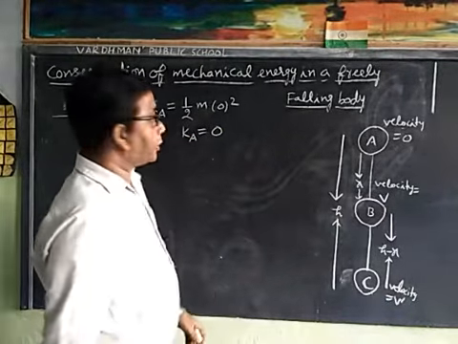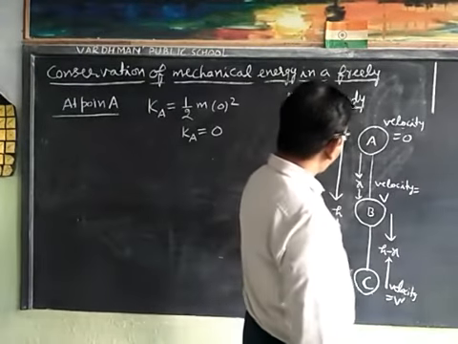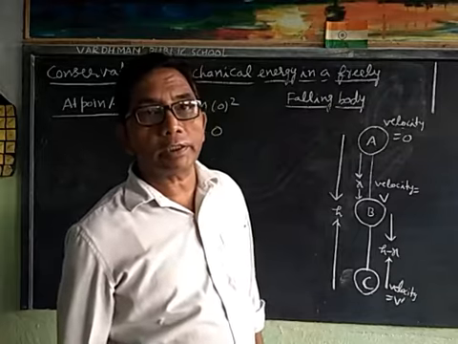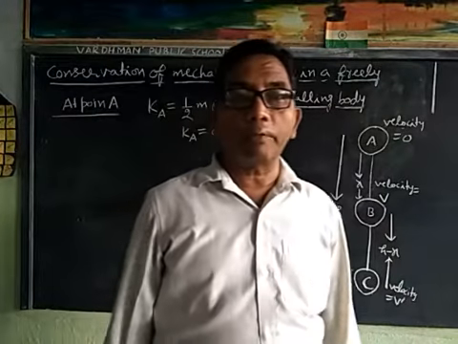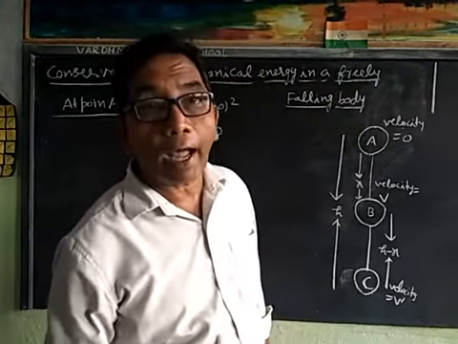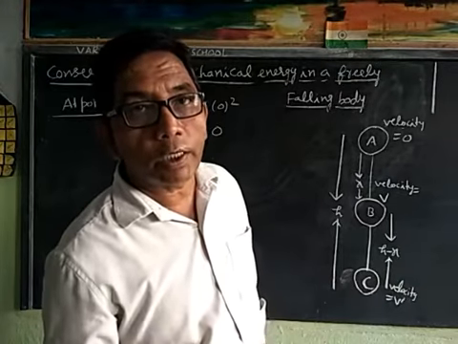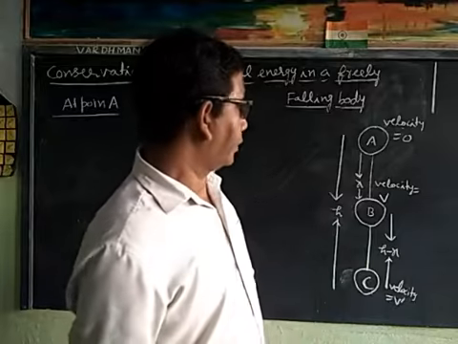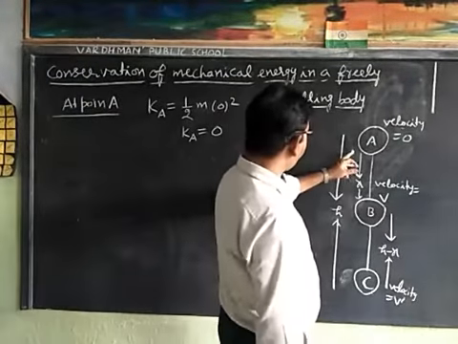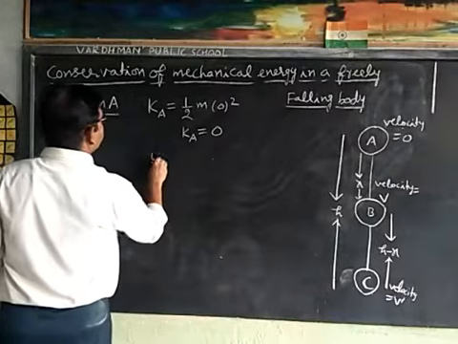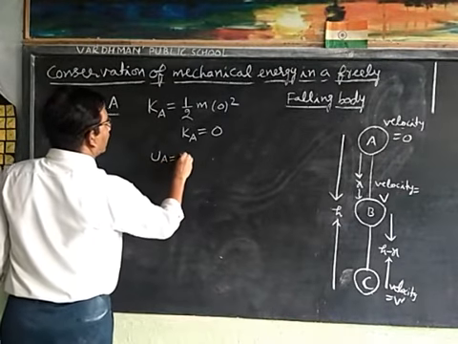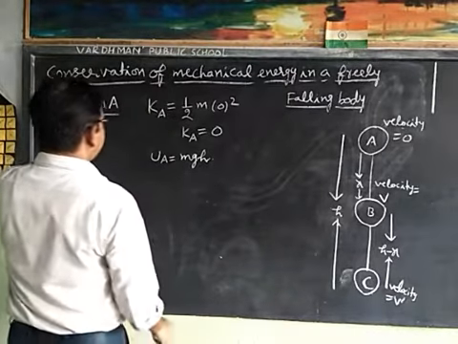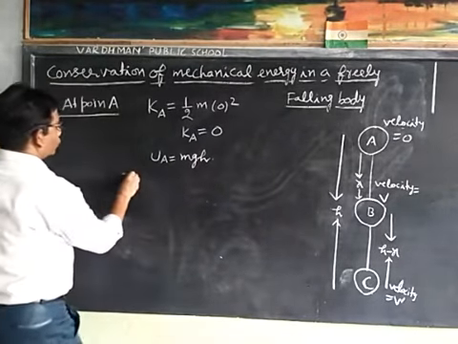Now potential energy at point A. The energy possessed by the body by virtue of its position or height above the surface of earth is known as potential energy, which we have discussed already. Therefore potential energy at point A, UA is equal to mgh.